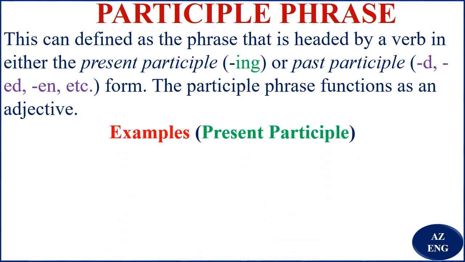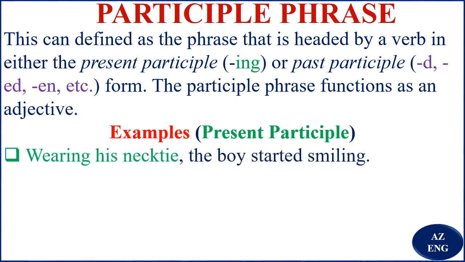Now we are starting with the present participle. For example, wearing his necktie, the boy started smiling. Now the wearing his necktie describes whom? Describes the boy. So the boy started smiling wearing his necktie. So wearing his necktie, who started smiling? The boy. So you see, wearing his necktie is the phrase that describes the boy for us.